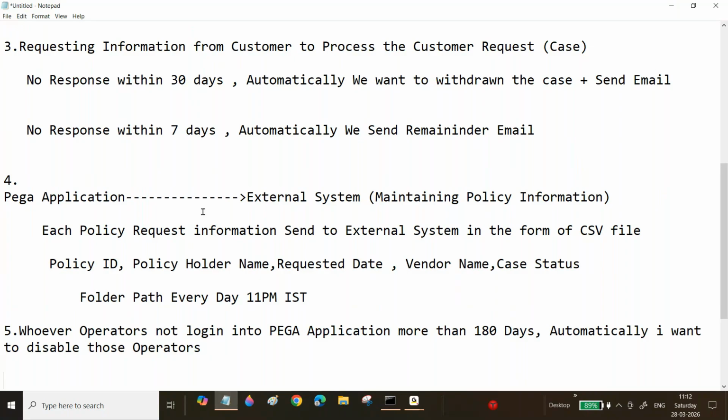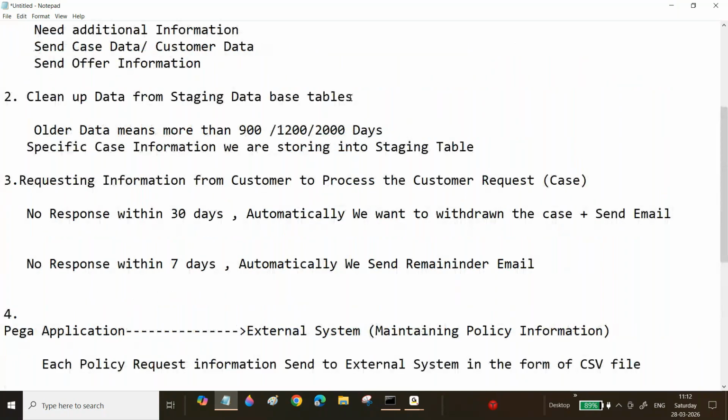Now staging tables means even data also. Not only this one, here we also clean up staging database tables and cases. Cases also.